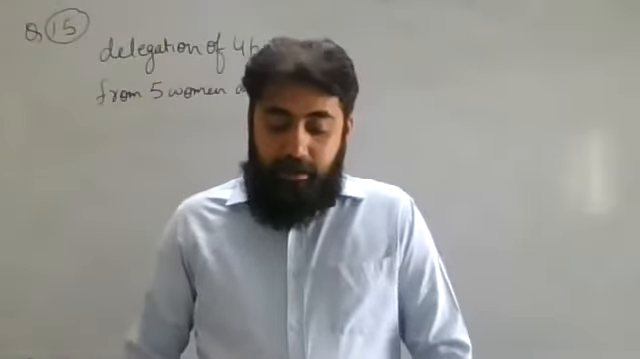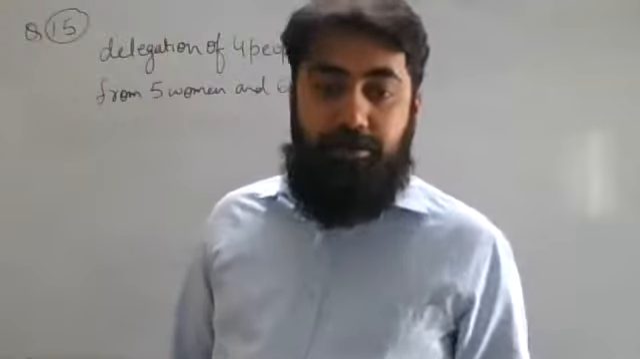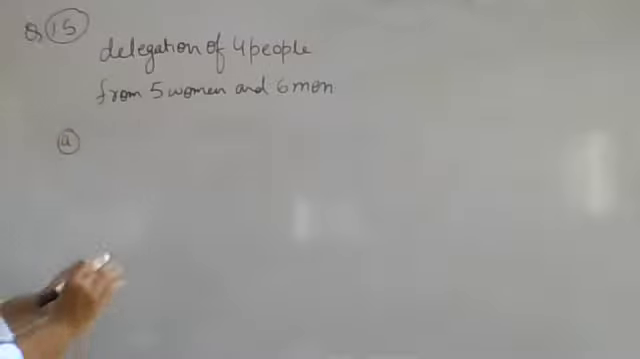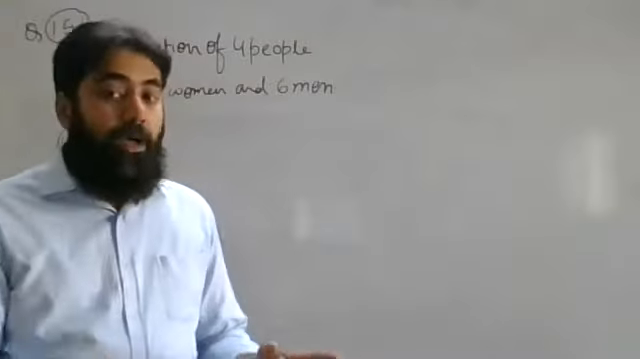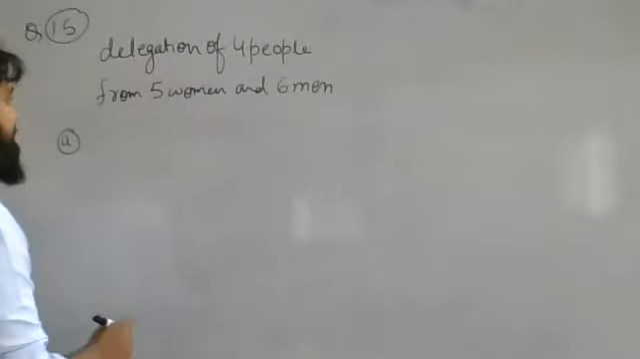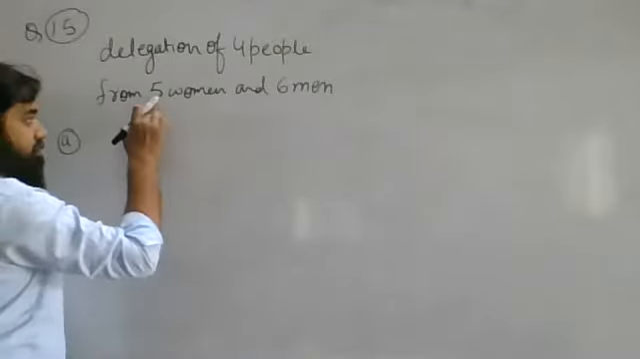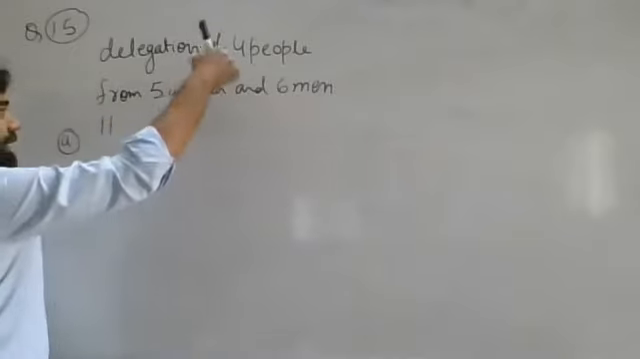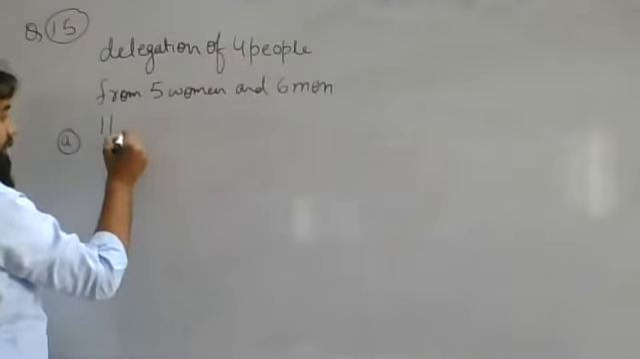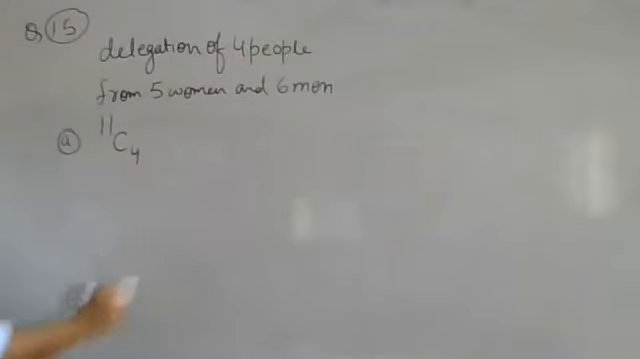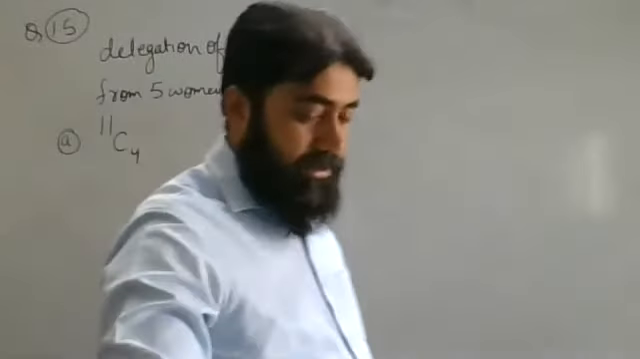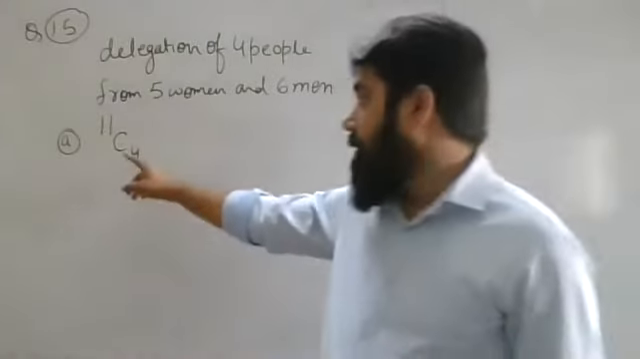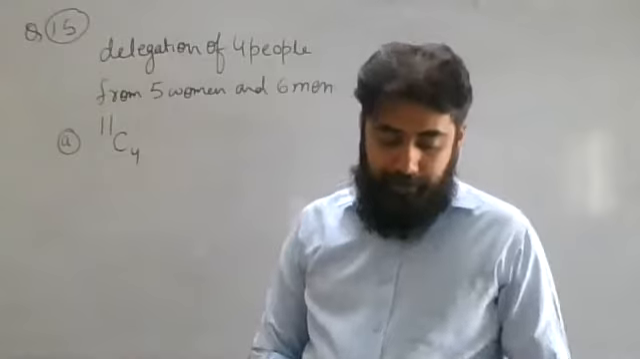In A part, they are saying I have to find the number of possible delegations when there is no restriction. So I will say no restrictions are there. 5 women and 6 men will make it 11, and I have to select 4 people. So 11C4, you will simplify it and you will have your answer. As there was no restriction, 11C4 is going to be my answer.